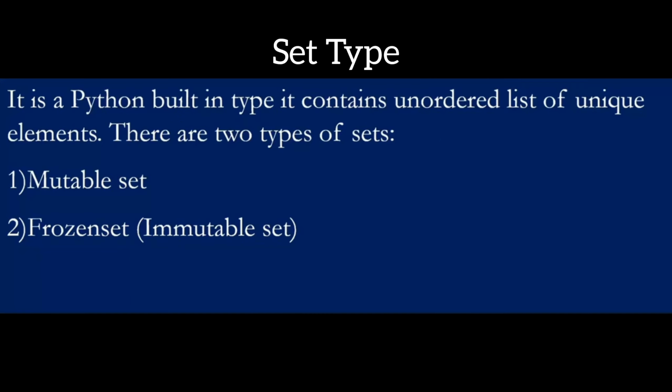Now we're going to discuss the set data type. It's a Python built-in type which contains an unordered collection of unique elements, and comes in two types: a mutable set, and a frozen set, which is immutable.